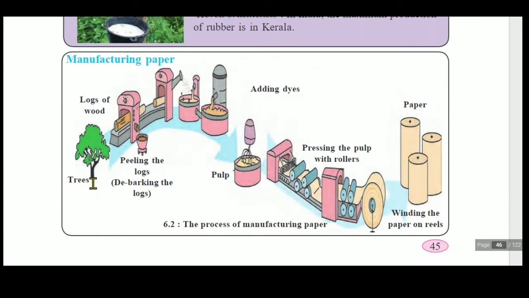Okay, so here before the paper on page number 45, the process of manufacturing paper is there. First of all, this is the tree, logs of the wood are there. Peeling the logs, debarking the logs. Peeling that means इसके ऊपर का जो कवर है वो यहाँ पे हम क्या कर रहे हैं, सेपरेट कर रहे हैं. After that there is a making of the pieces, and here there is an addition of those pieces with certain chemicals. Here there is an addition of dyes. Dyes that is colors जो मैंने आपको बोला.